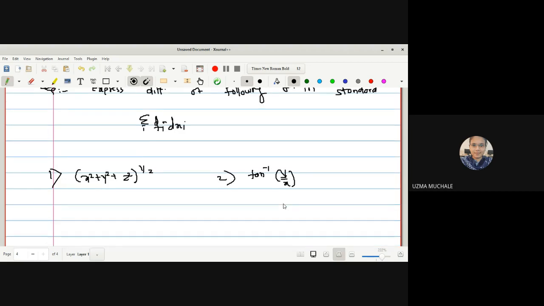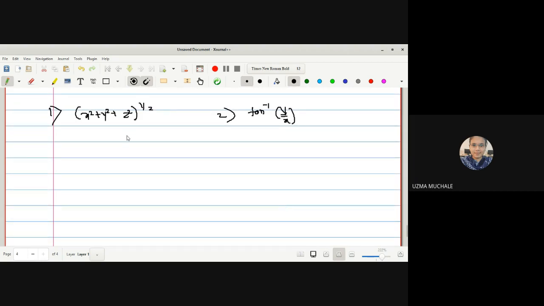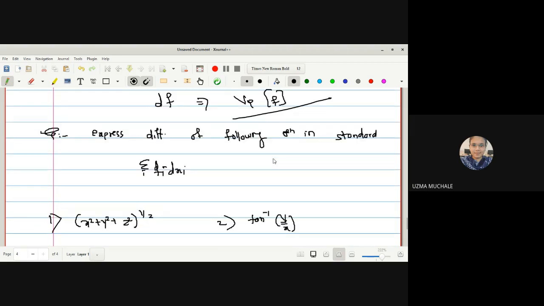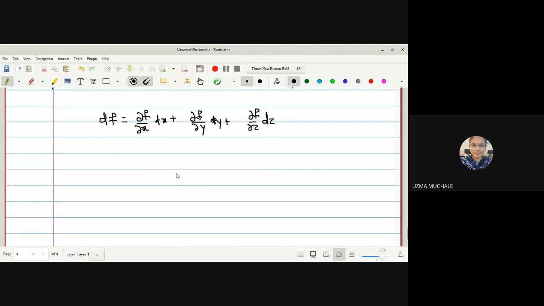What do you have to do? Only find out the value of df in the first and second examples, right? df is equal to, again the same formula, dou f by dou x dx plus dou f by dou y dy plus dou f by dou z dz. After solving this we only have to write it in the standard format, right? This formula just now in this lecture we have proved, no? Summation over i of fi dxi. Where have we proved this? The first result in this lecture, df is equal to summation over i of fi dxi.